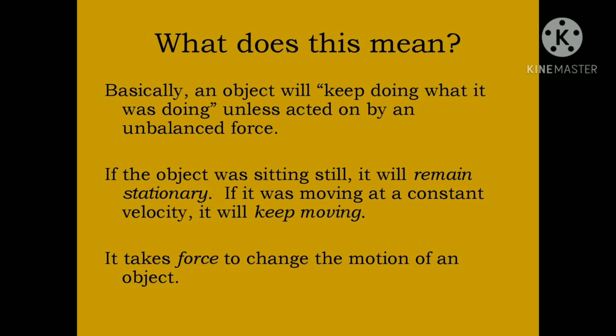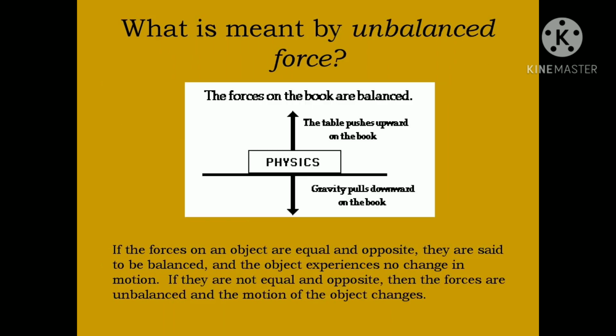So what is meant by unbalanced force? If the forces on an object are equal and opposite, they are said to be balanced and the object experiences no change in motion. If they are not equal and opposite, then the forces are unbalanced and the motion of the object changes. Here the book is kept on the table, and gravity is pulling down the book. Here it is a balanced force.